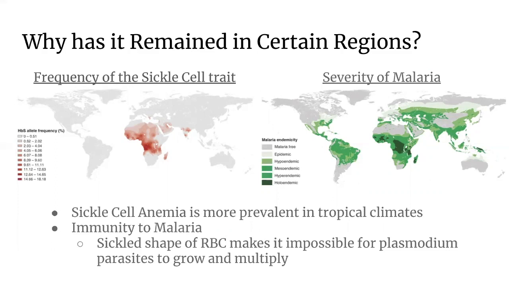Since these parasites latch onto the concave portion of healthy red blood cells to grow and multiply, sickled red blood cells prevent such a phenomenon, as there is no concave portion, which makes it impossible for the parasite to attack them. Eventually, the immune system will kick in to eliminate the small population of Plasmodium parasites, and therefore, it is difficult to be infected with malaria with sickle cell anemia. Thus, this is the most accurate evidence as of today for why sickle cell disease has remained in certain parts of the world.